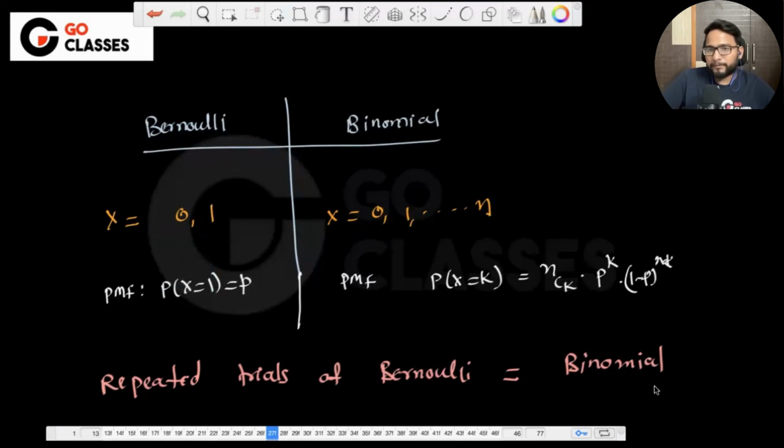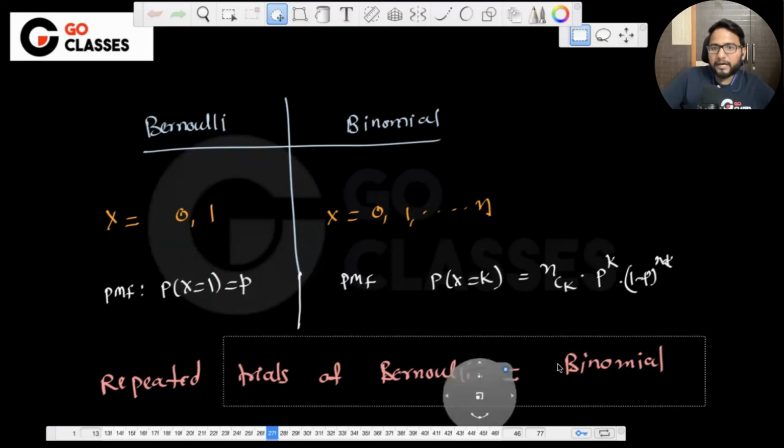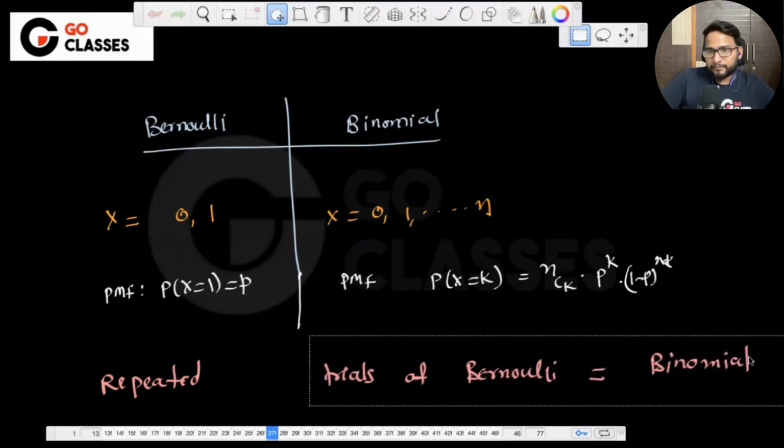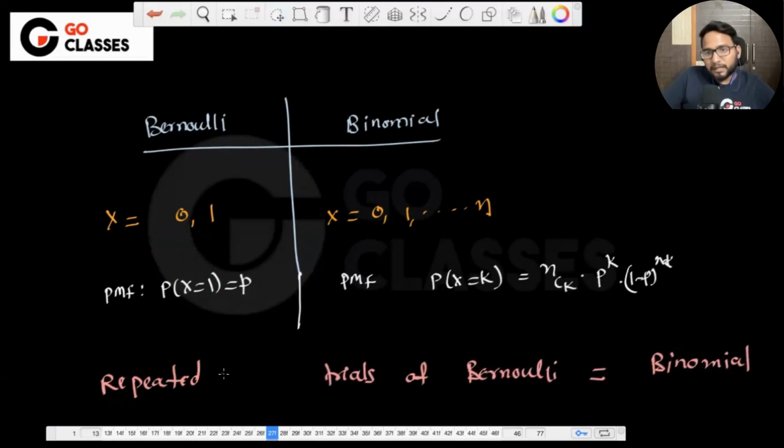Yes, independent is also important. Repeated independent trials. Which means if you're tossing a coin, then our assumption is that if the first is head, then the second could be head or tail. It doesn't matter whatever the first was, right? So repeated independent trials. Okay, then it is binomial.